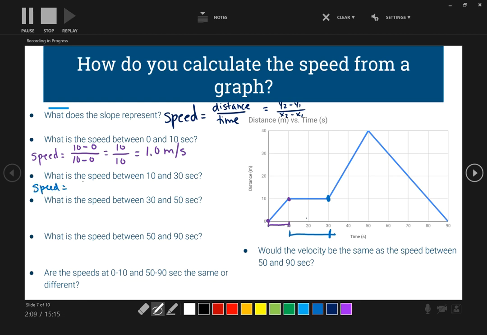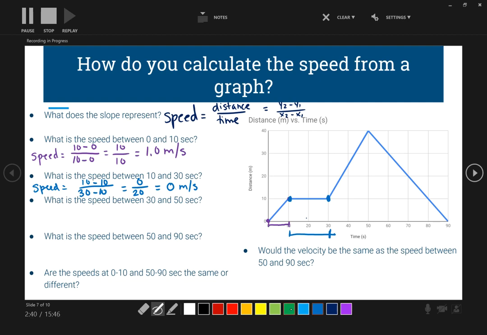So speed is equal to 10 minus, where did we start? 10 over, what was our time frame? 30 to 10. So 10 minus 10 is 0. 30 minus 10 is 20. 0 divided by 20 is 0 meters per second. And that makes sense, right? Because we said that we have no movement if it's a flat line. So we shouldn't have any speed.